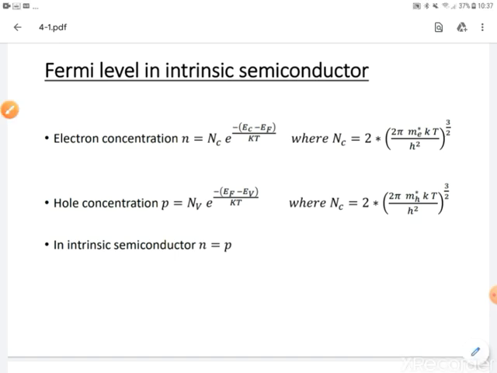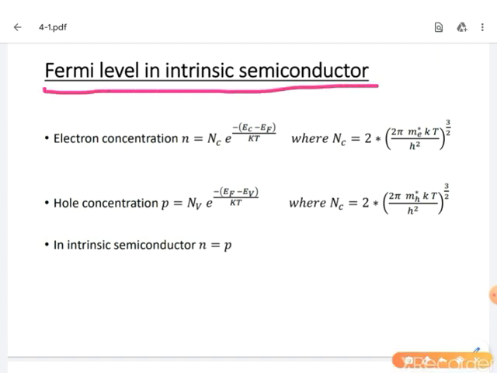When we are deriving the expression for Fermi level in intrinsic semiconductor, we take the expressions for electron concentration n and hole concentration p.